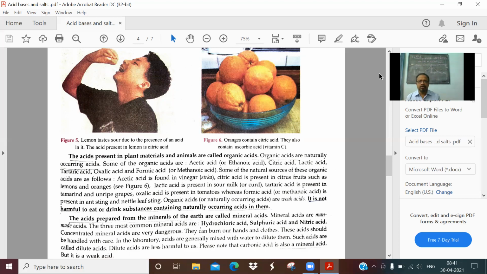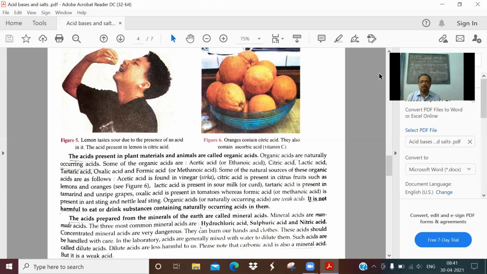Now I'm continuing the reading. Mineral acids are man-made acids. Of course, they are obtained from minerals, which have to be changed into acids by various chemical processes. The three most common mineral acids are hydrochloric acid, sulfuric acid, and nitric acid. Concentrated mineral acids are very dangerous. They can burn our hands and clothes. These acids should be handled with care in the laboratory.